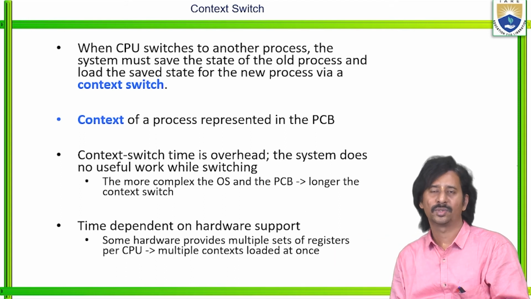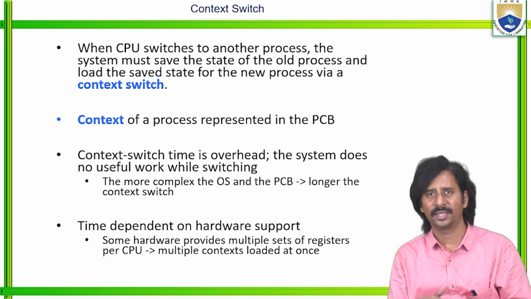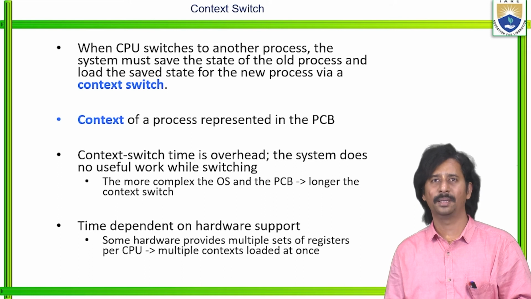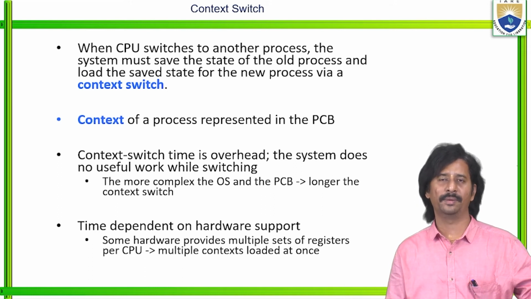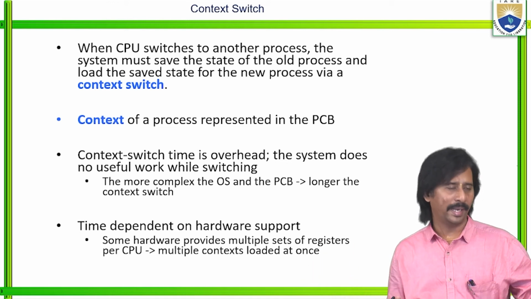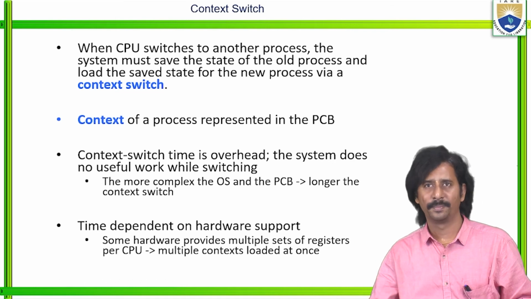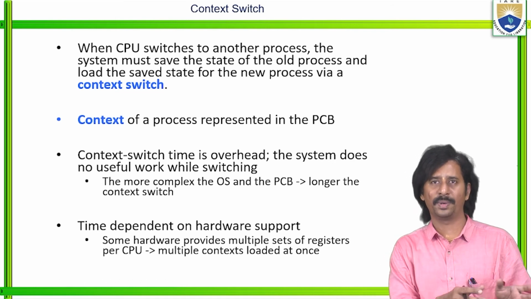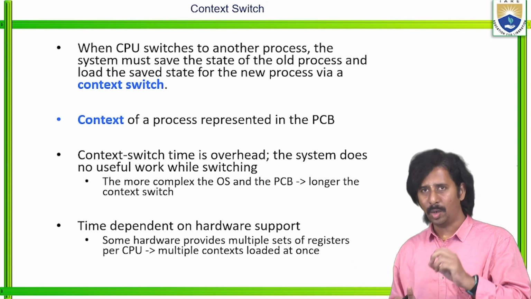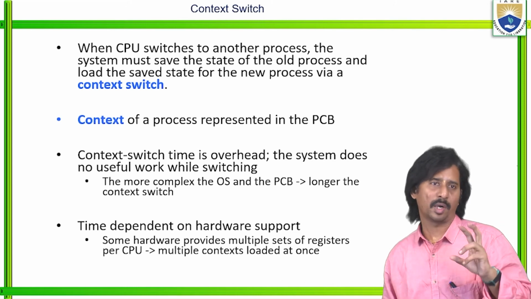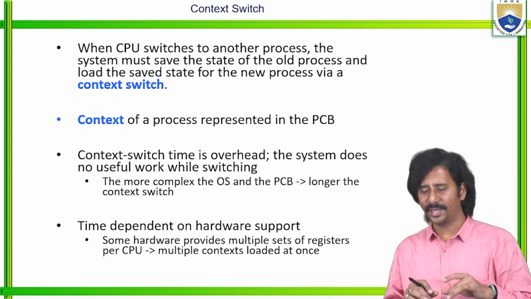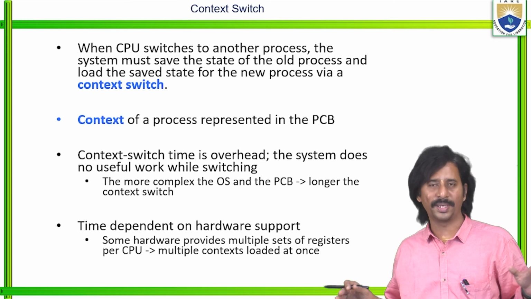via the context switch, right? The best example for understanding context switch is our previous example: I need to prepare my resume with the help of Word, then I need to take the printout. Let us take my resume which consists of 20 pages. I prepare it with MS Word and I am ready to take the printout with the help of the physical resource called a printer. Whenever I open Microsoft Word, my operating system creates one particular process for my resume.